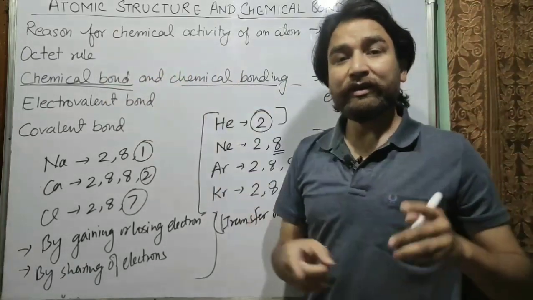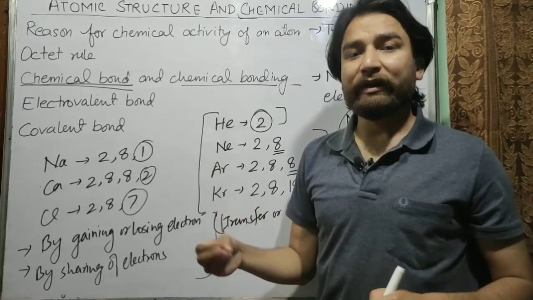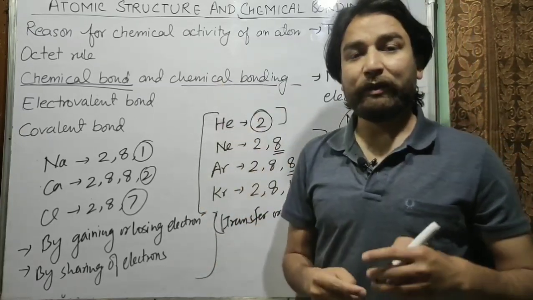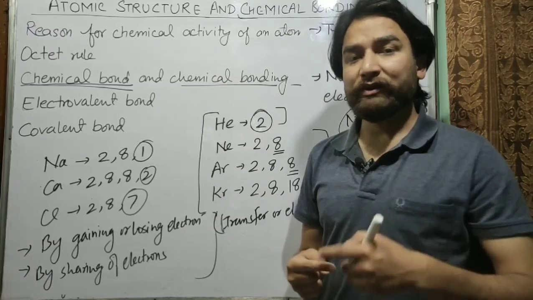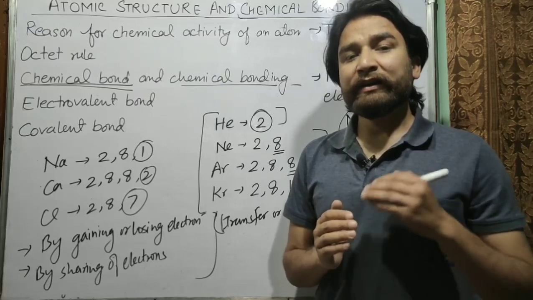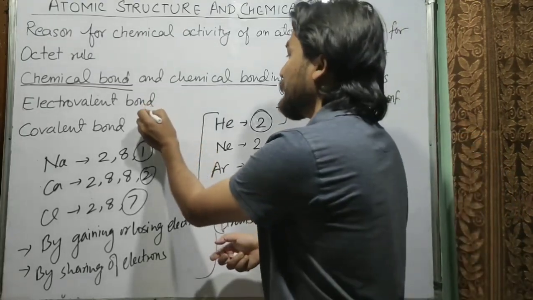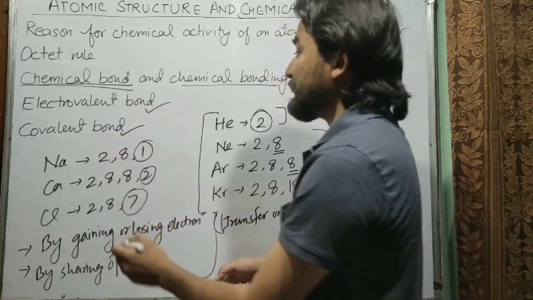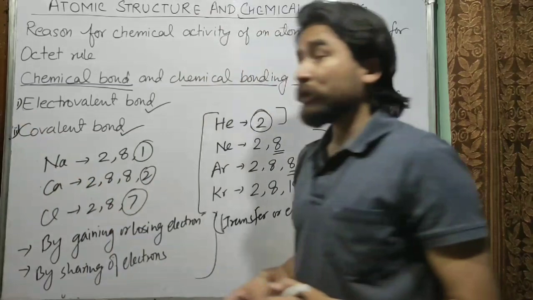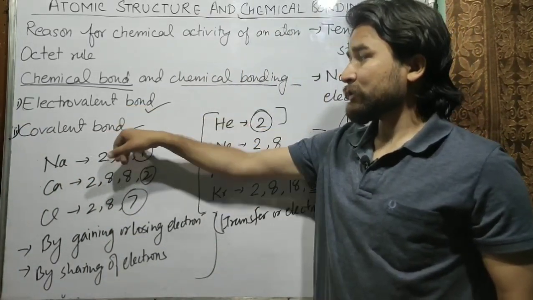Chemical bond is a force which is responsible to hold 2 or more atoms in a stable molecule. And chemical bonding is the phenomenon of formation of chemical bond. Now we have divided the chemical bonds in 2 types. The first chemical bond is called electrovalent bond and the second is called covalent bond. So there are basically 2 types of chemical bond. One is electrovalent bond and other is covalent bond.